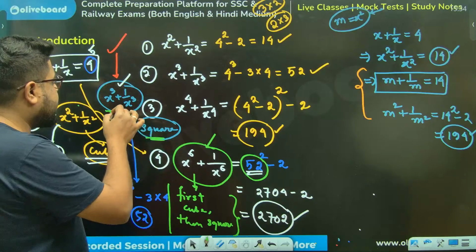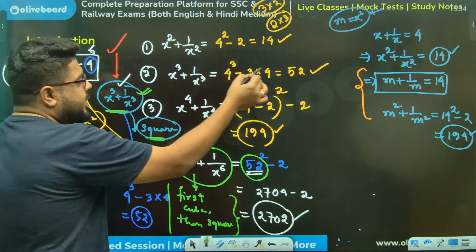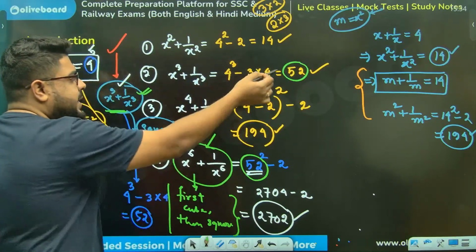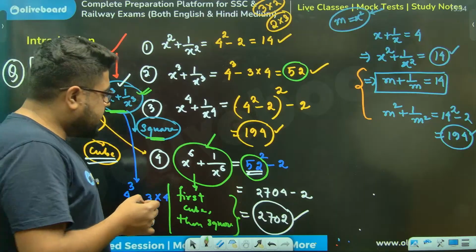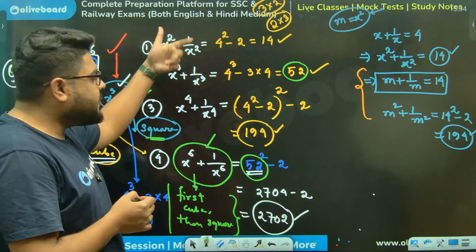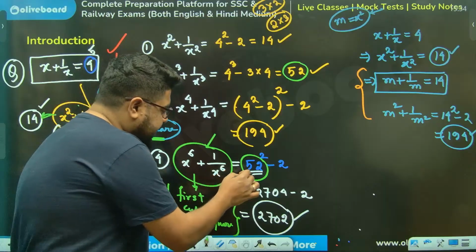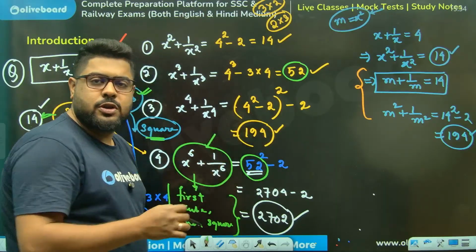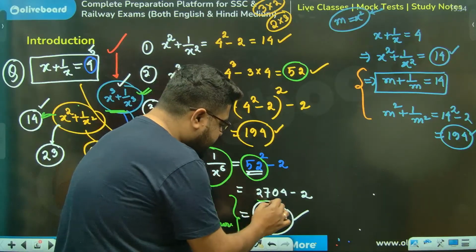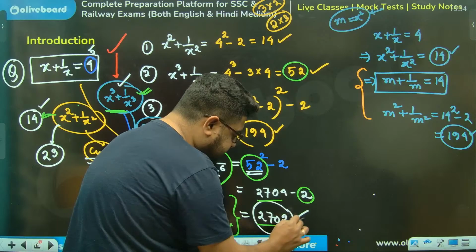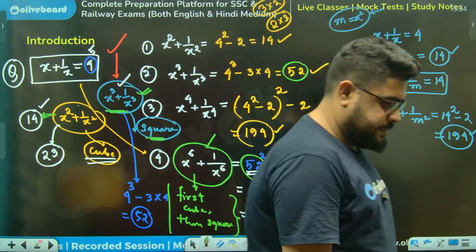So if I do the cube, this is giving me 52. Already I know x cube plus 1 by x cube is 52. Then to the power 6 means the square of this. So p square minus 2 I'll apply. So p square is 52 square minus 2. 52 square is 2704, minus 2. That means my answer is 2702.